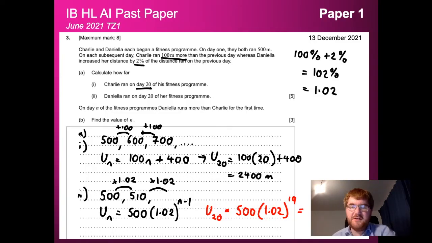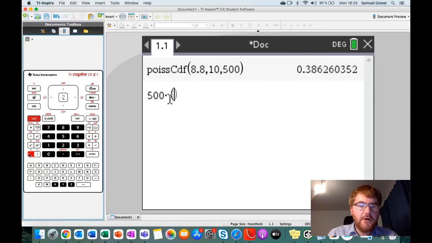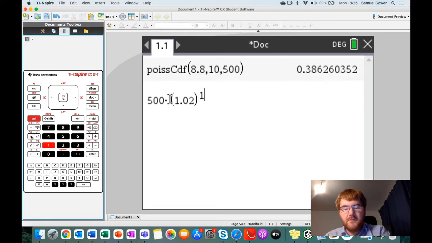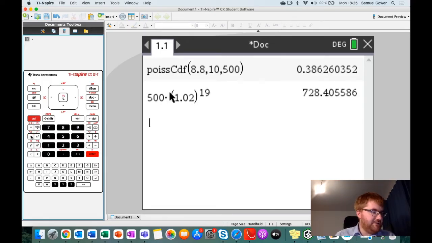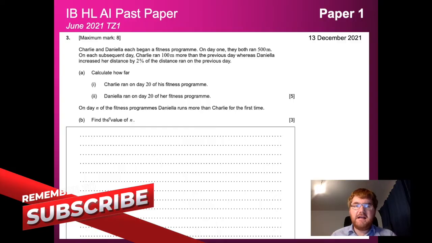And this is something we can't do in our head, so we're going to go over to my GDC and work it out. So we type in 500 multiplied, open bracket, 1.02, close bracket. This button here is very useful, it gives you to the power of. We type in 19, and then we get our answer of 728.4. So we're just going to pop that over now. Okay, so 728.4 meters. Again, if you want to do that to 3 SF, it's going to be 728 meters, like so.